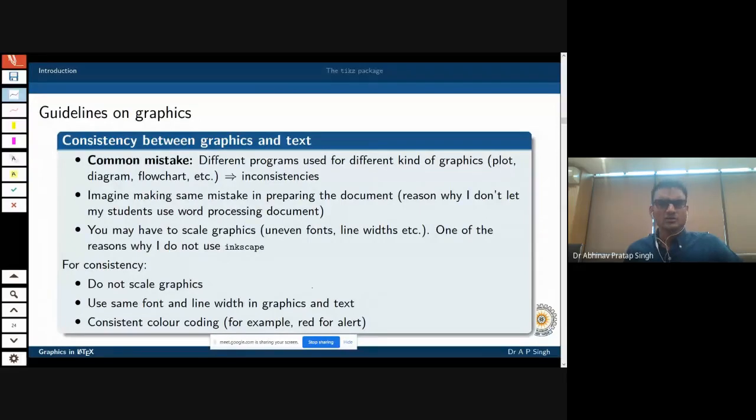The coloring also, you should avoid using colors as much as possible. Just don't color your document. Don't color your text. It is just a bad option. Red is a kind of an alert. So for example, if you want to use colors, it should have some particular meaning. You should not use it for emphasis. And even for beautification also, I am of the opinion that you should not color your texts.